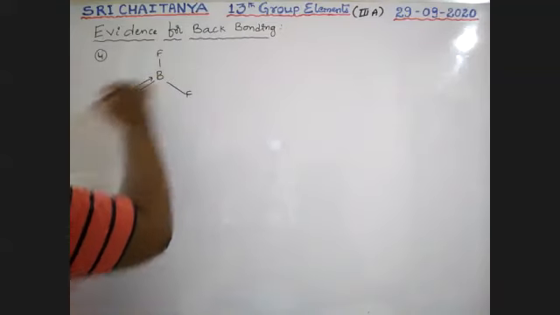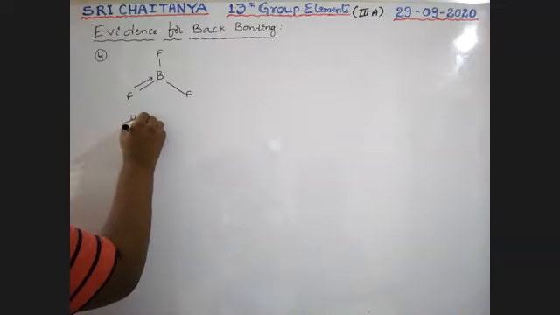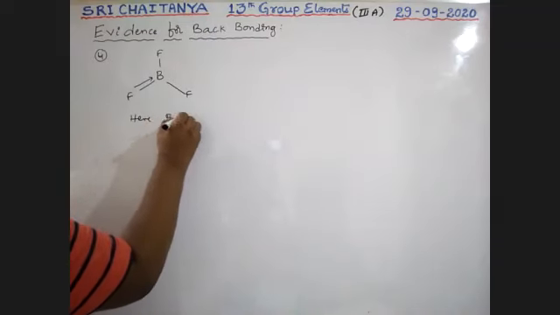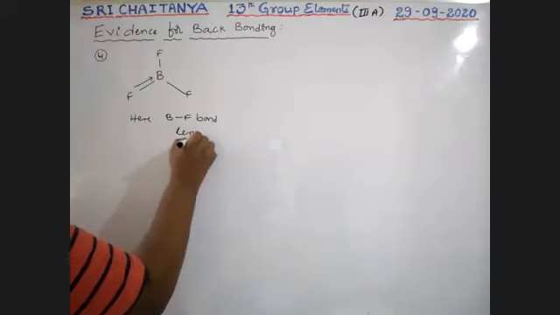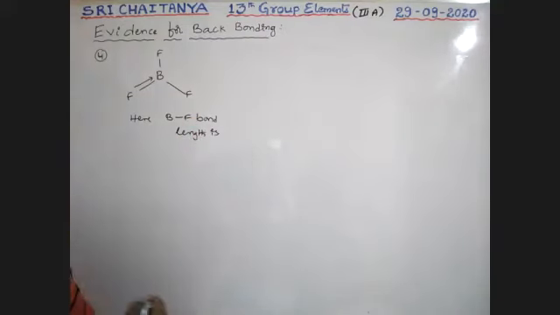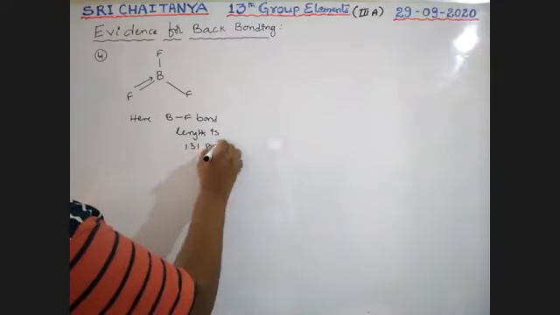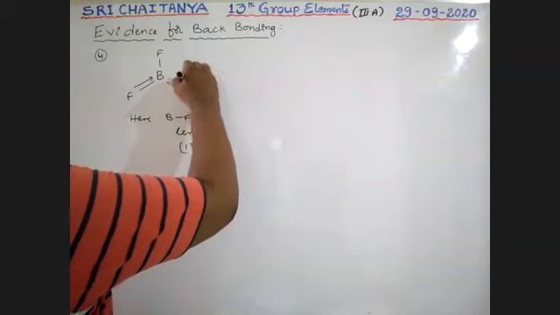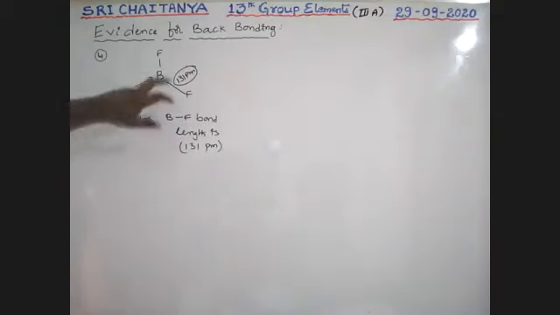We have an idea about the back bonding. Here, the boron-fluorine bond length is 131 picometers. That means this is 131 picometers, boys. Here the bond length everywhere, because of resonance, the final bond length is 131 picometers.